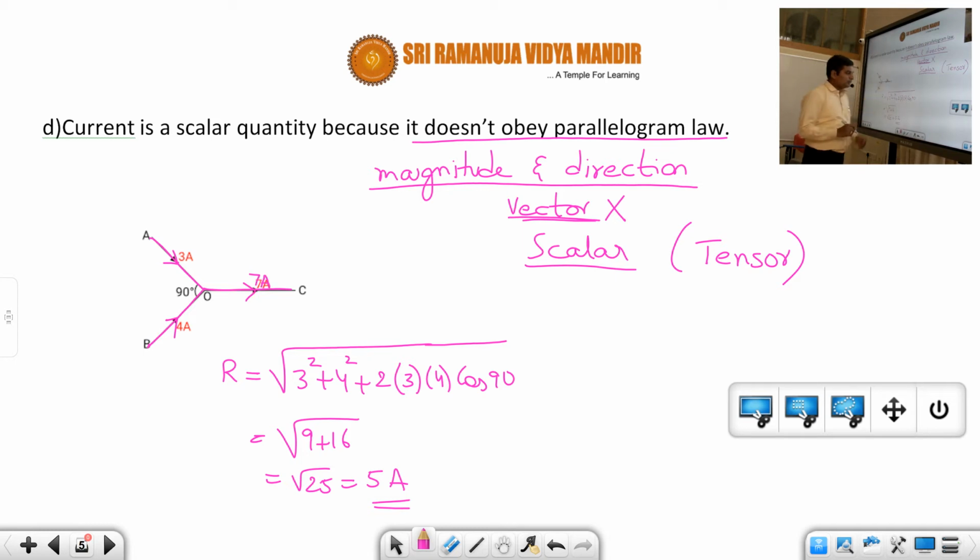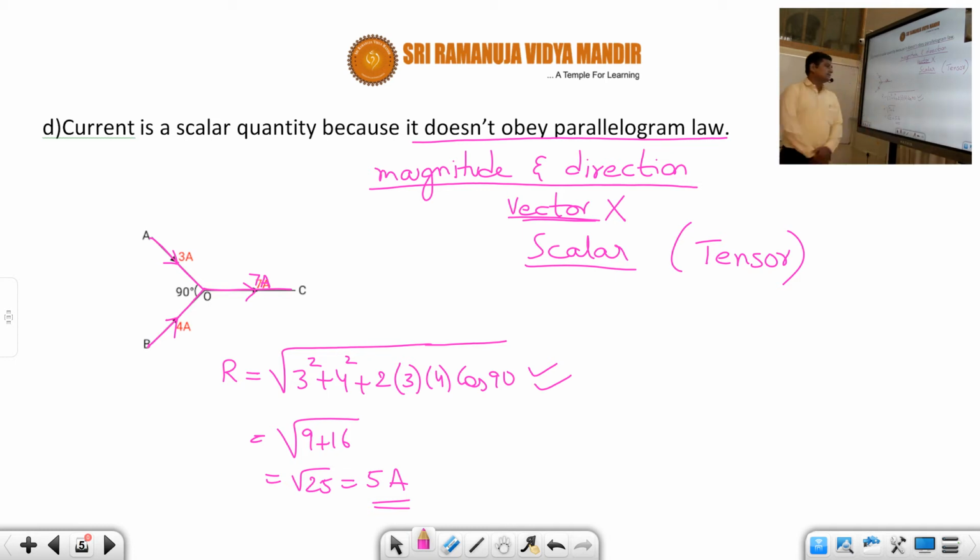So students, you may ask how we got this equation. This is learnt in the parallelogram law, afterwards we will see it. So therefore, we can see that current is a scalar quantity because it doesn't obey parallelogram law. Actually, in the true sense, we should always call it a tensor quantity, because we are concerned only about magnitude. So this is one important point regarding flow of current.